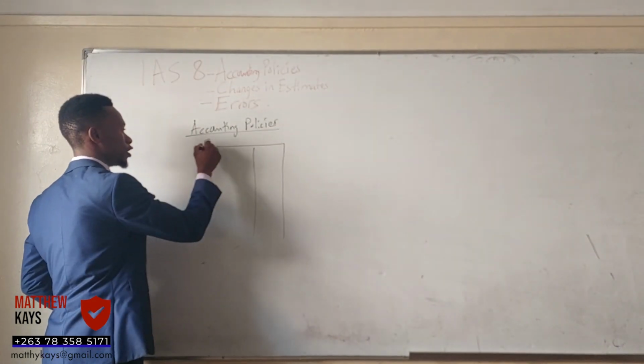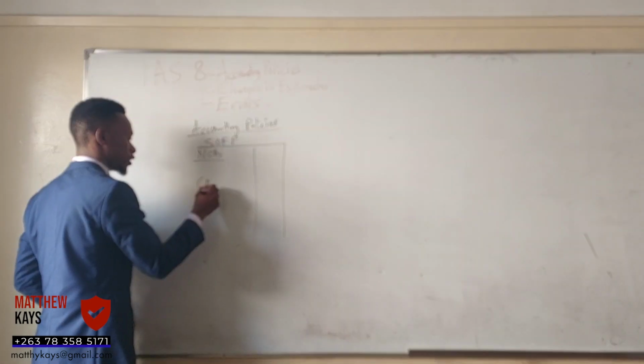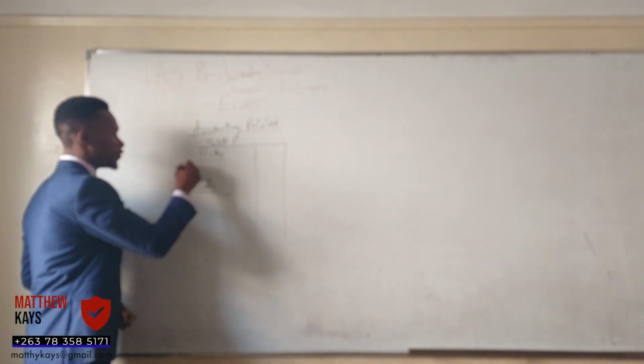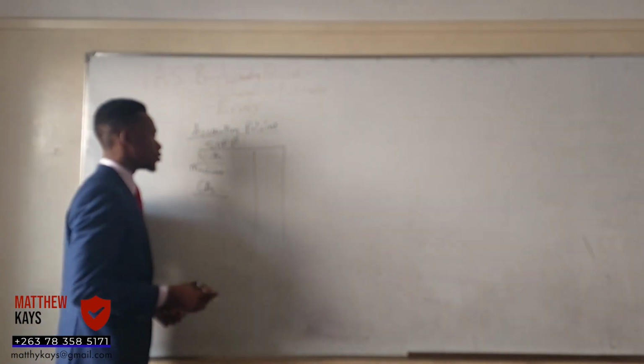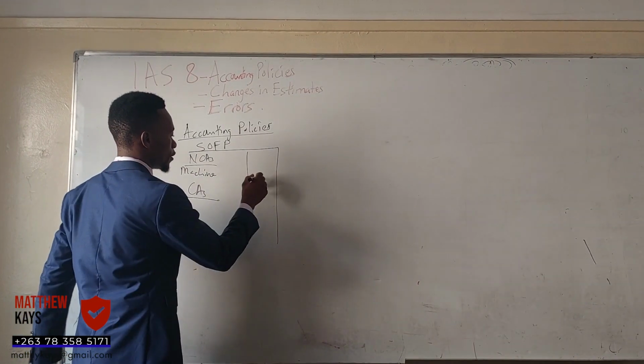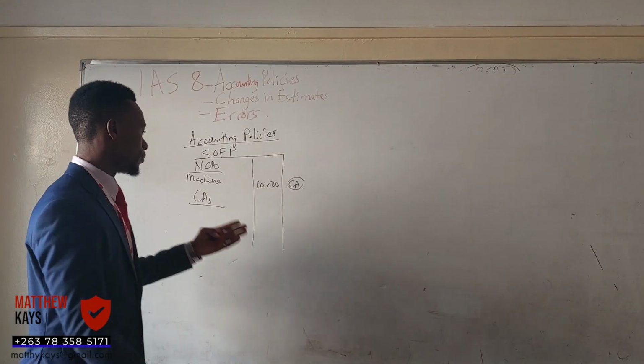This is our statement of financial position. We have non-current assets, we have the current assets. Guys, you can have a machine, an asset, and the amount that sits in the books, let's say is 10,000, which is your carrying amount, right? That's the value of the machine.